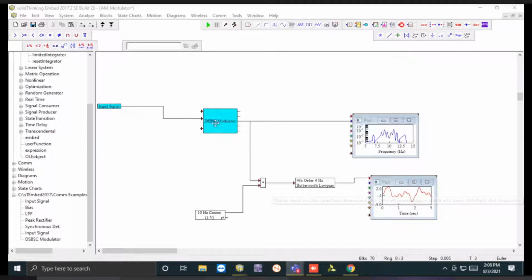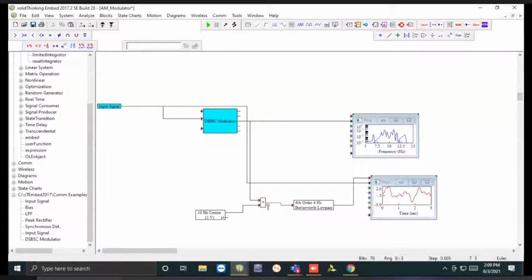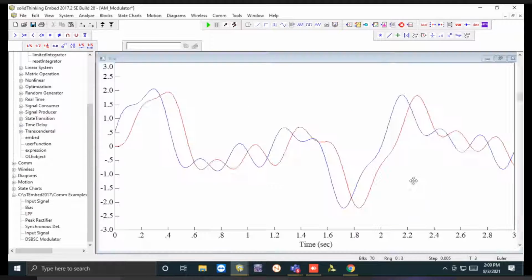So what we'll do for that? We'll compare the outcome with the message signal. So we'll take the message signal also in this plot. Here in this plot, you can see this red one is, okay, we'll change the position. But it's okay. Red one is the demodulated signal and blue one is the message signal. Now we are going to compare. Now you can see blue one was the message signal and red one was the demodulated signal.